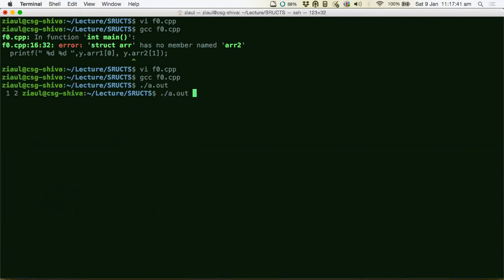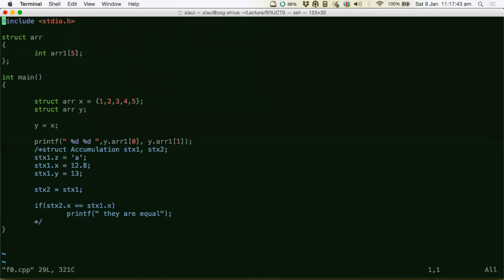See, I see 1 and 2. I didn't use a loop, but still the arrays got copied. How? Because I have embedded the arrays inside a structure, and I can just use an assignment operator to assign the values of one structure to another structure. Using this logic, I copied an array with a single statement without any for loop. So this is a trick to do some array copying.